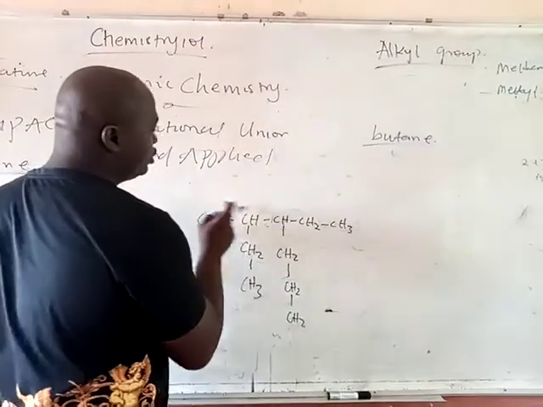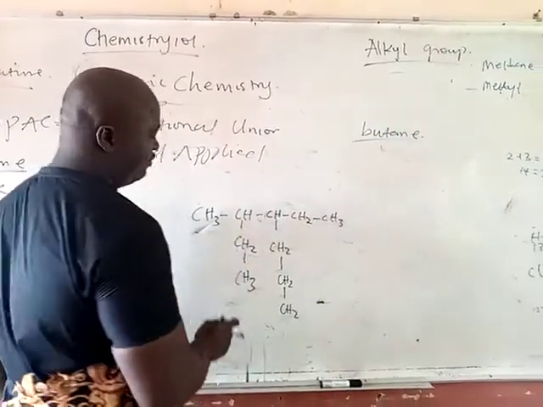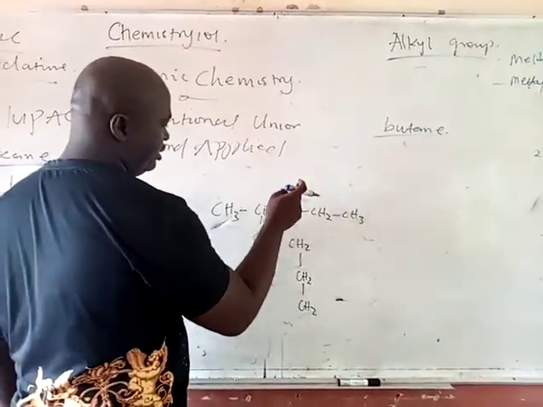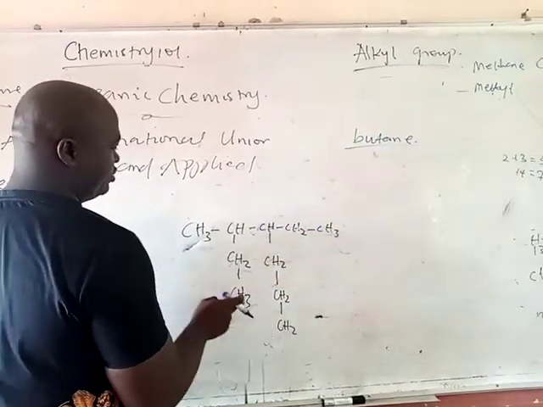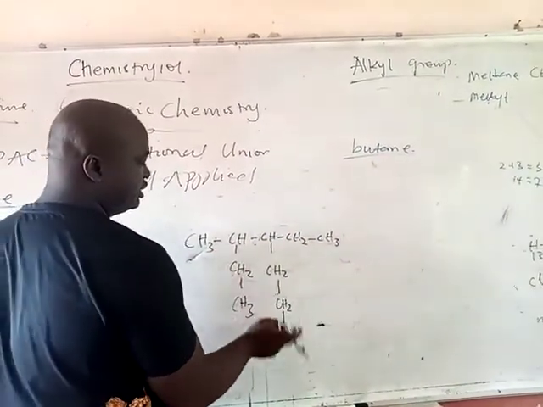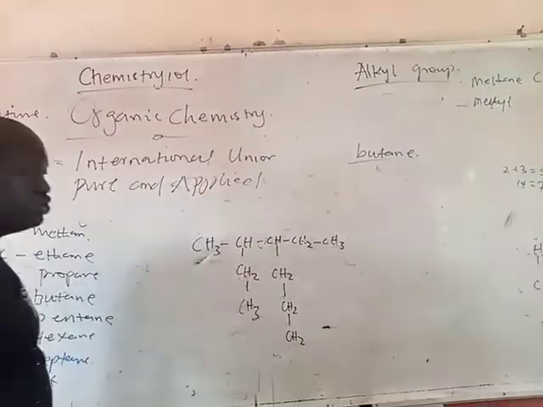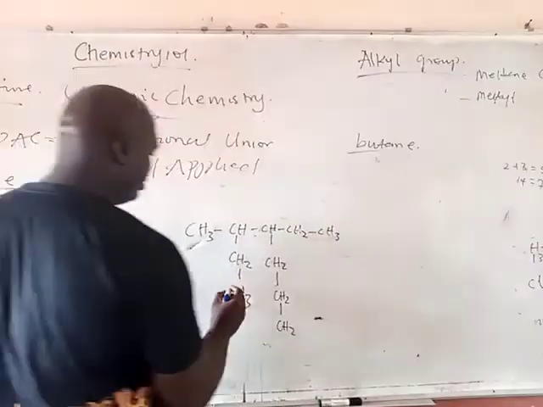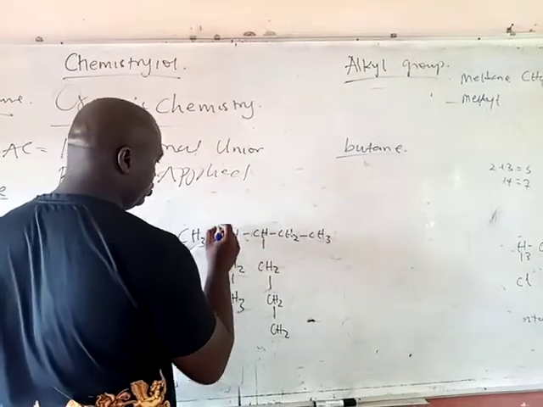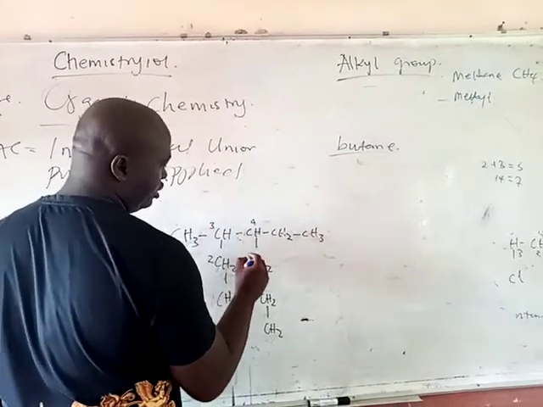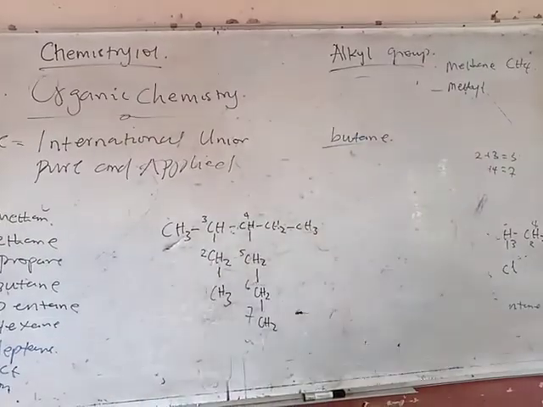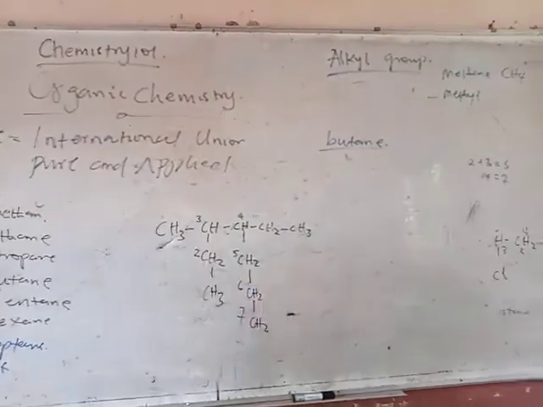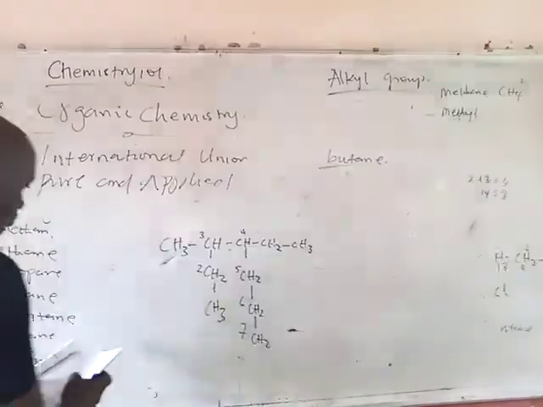So if you say 1, 2, 3, 4, 5, this is 5. Then you have 1, 2, 3, 4, 5, 6. And they have 6. 1, 2, 3, 4, 5, 6, 7. So this is the longest continuous chain. This is how I'm going to name it. 1, 2, 3, 4, 5, 6, 7. So already we have heptane.